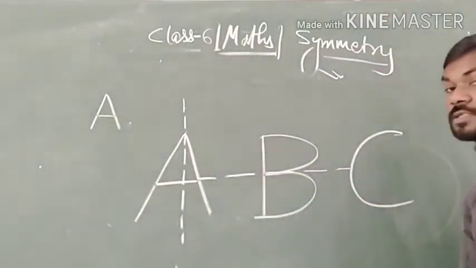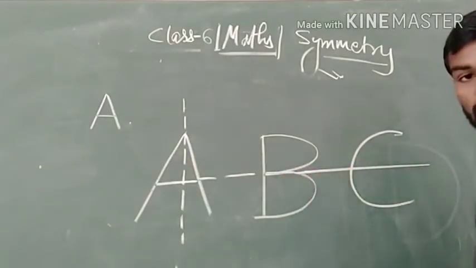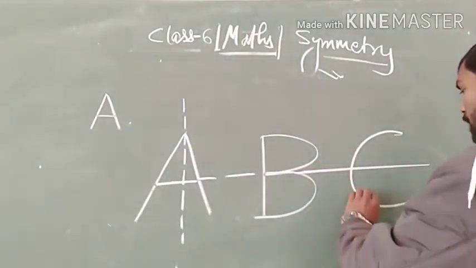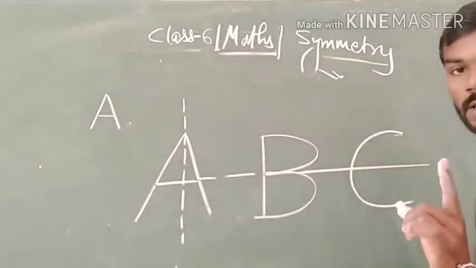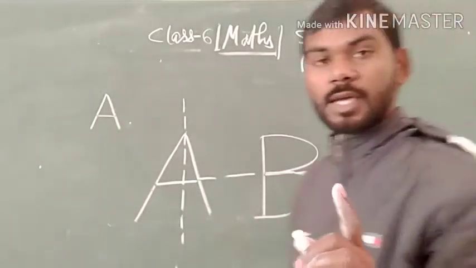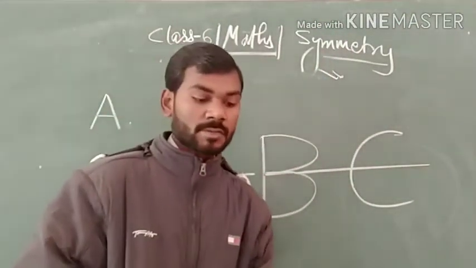Similarly, you can take C and divide it like this. If you place this part on this one, it is completely covered, which means they are also identical and hence have symmetry.